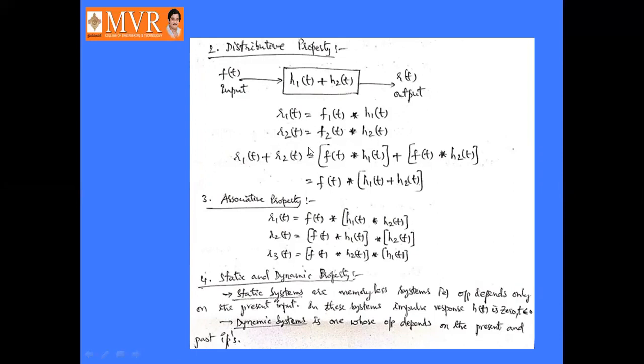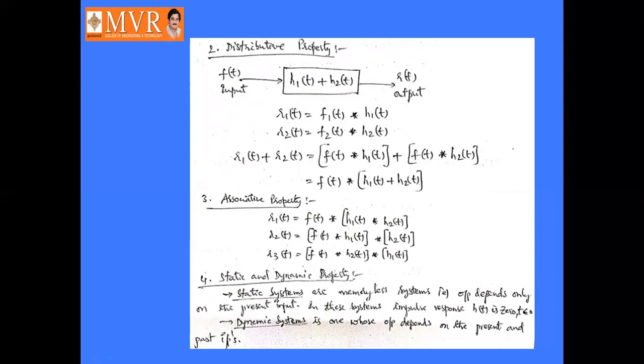By adding these two, r1 of t plus r2 of t becomes f of t convolved with h1 of t plus f of t convolved with h2 of t. Here f of t is common, so taking it common, f of t convolved with h1 of t plus h2 of t. This is nothing but the distributive property.